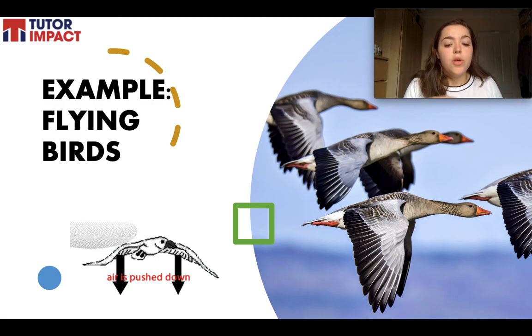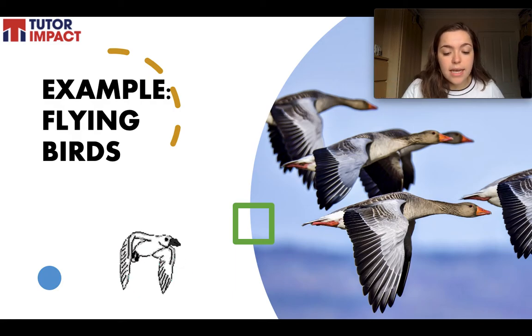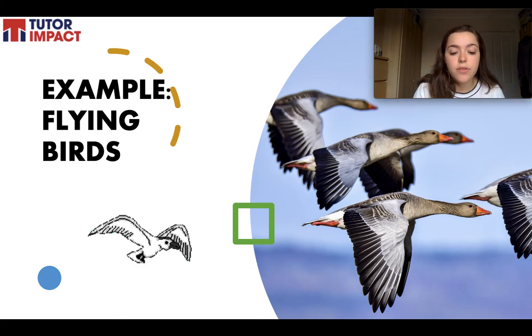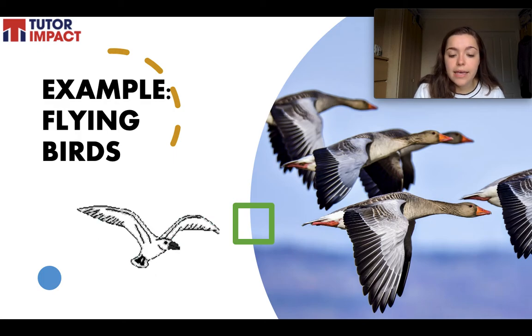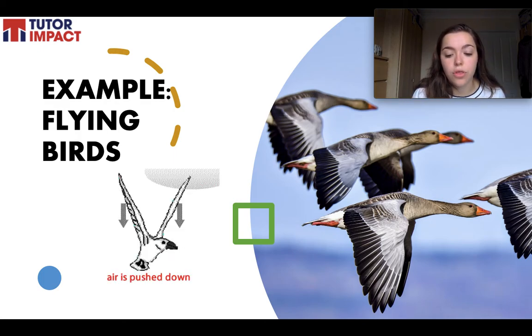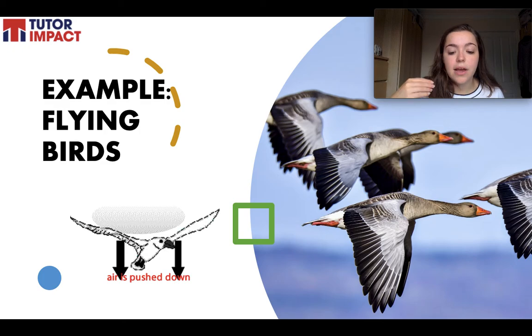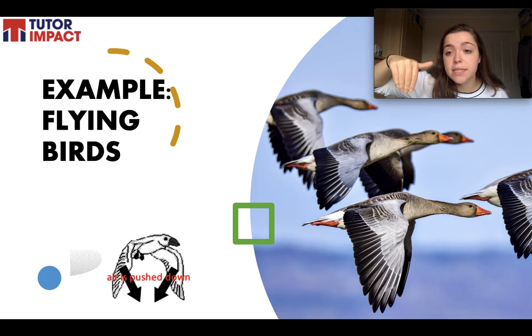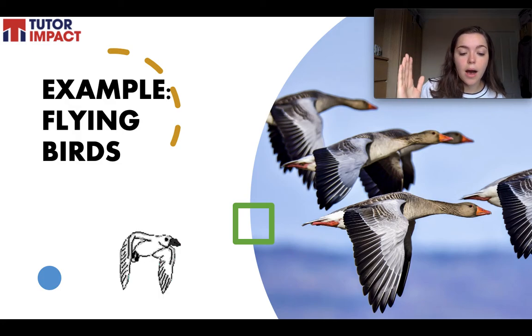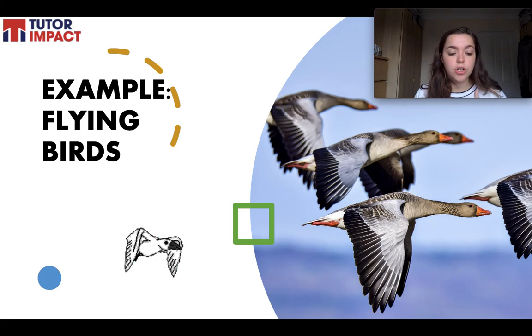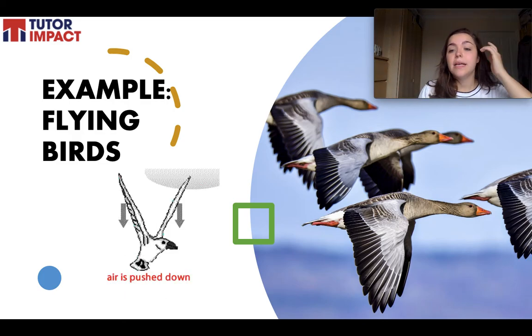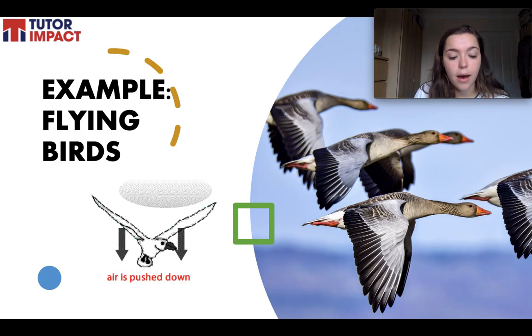So the wings of a bird push air downwards. In turn, the air reacts by pushing the bird upwards. The size of the force on the air equals the size of the force on the bird. The direction of the force on the air is down, is opposite to the direction of the force on the bird, up. So this action-reaction force pairs make it possible for birds to stay in the air and fly because the air is pushing them up.